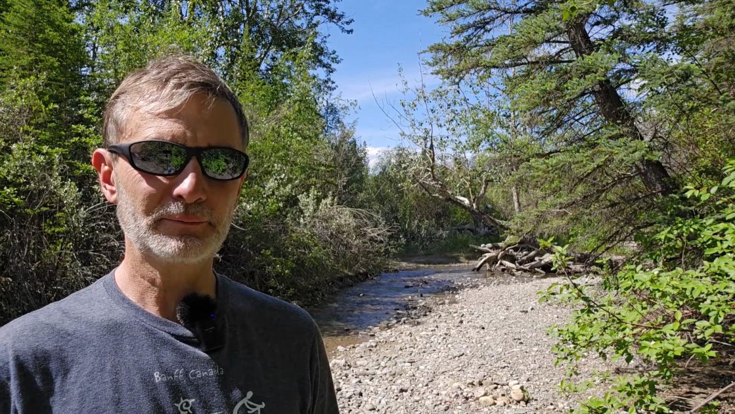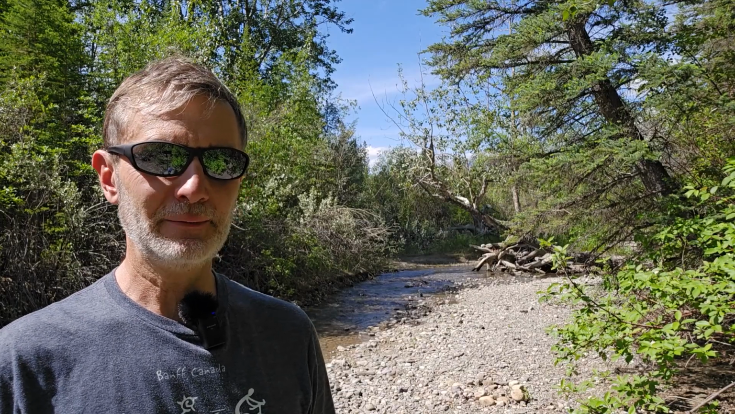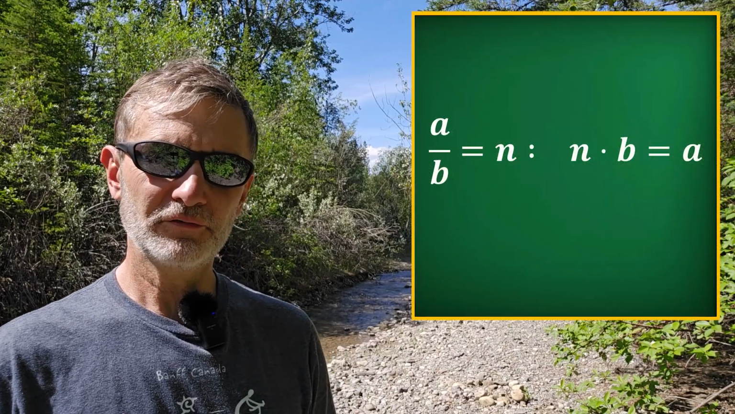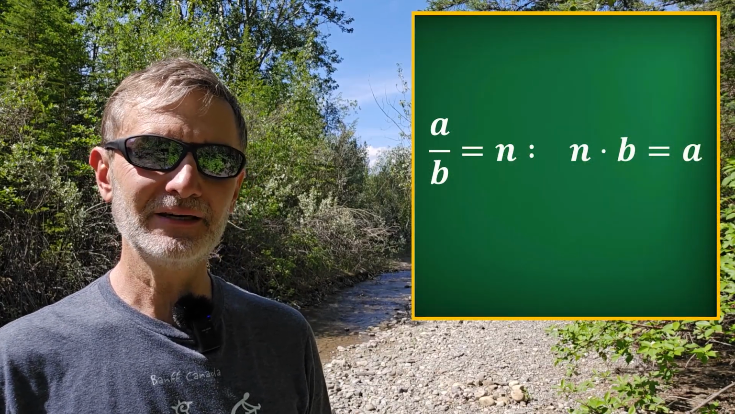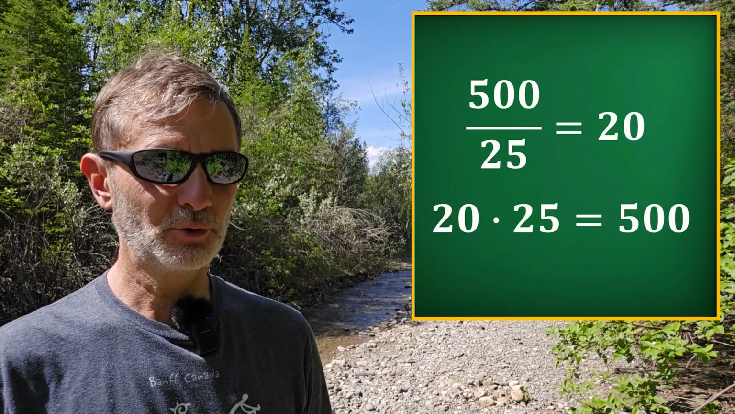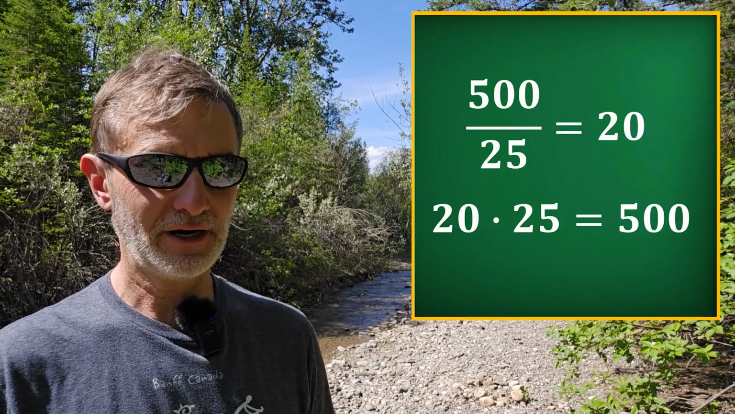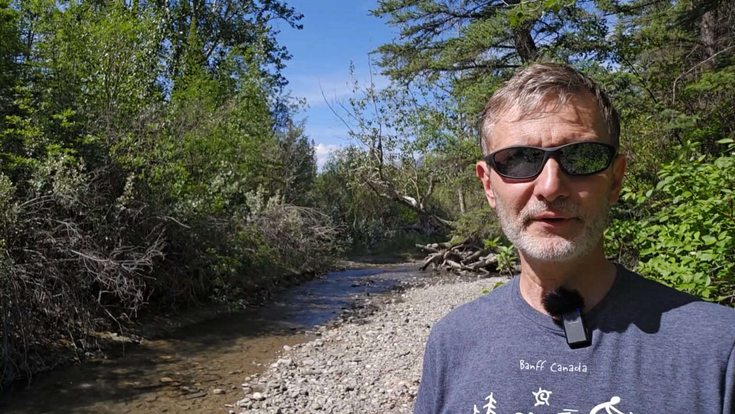Now, let's approach our question mathematically. When we divide a by b, what are we actually doing? We are looking for a number, let's call it n, such that n times b equals a. For example, when we divided 500 by 25, we found 20 because 20 times 25 equals 500. Simple, right? But what happens when you try to divide by zero?